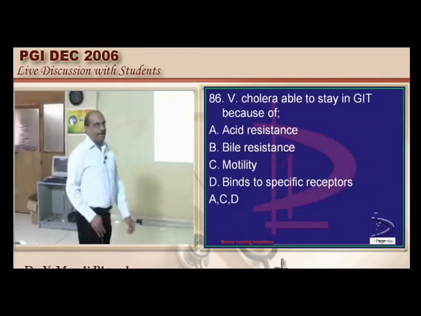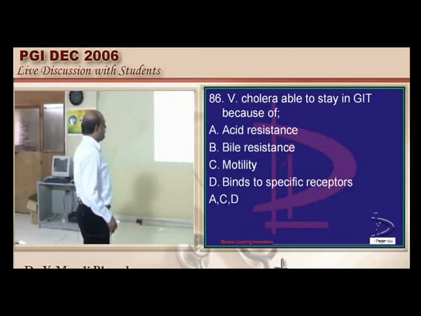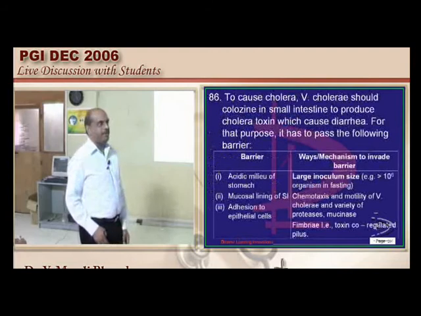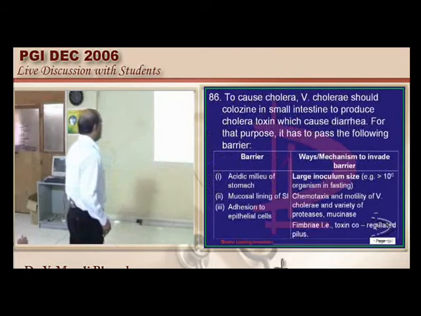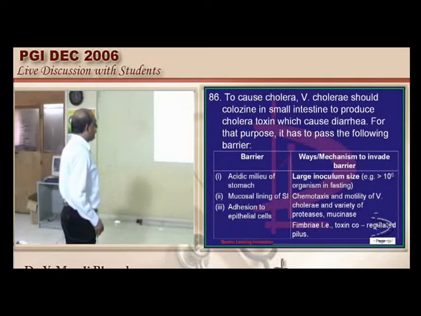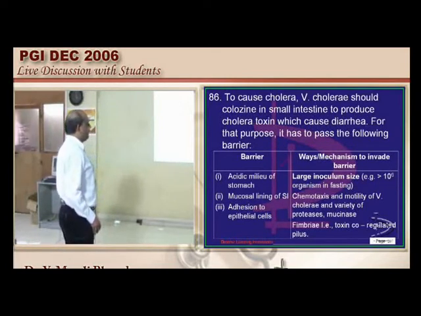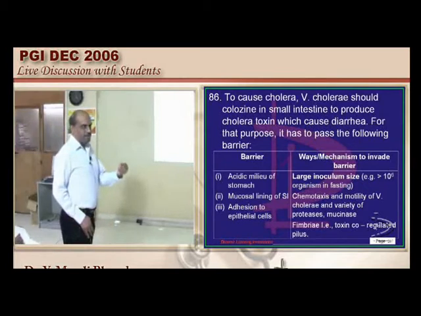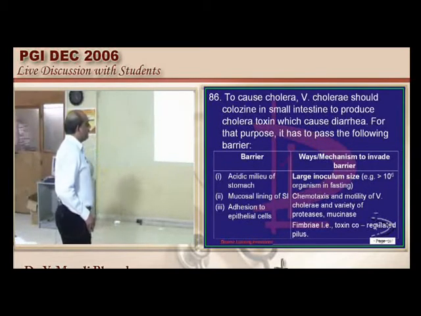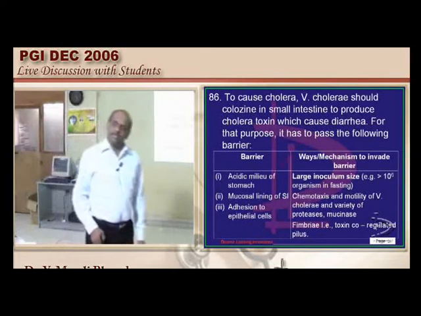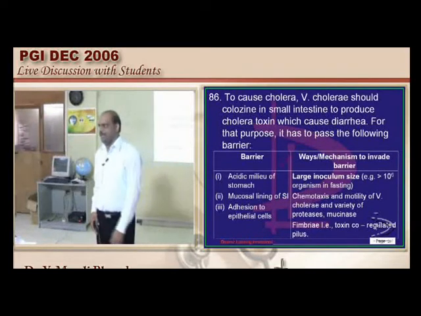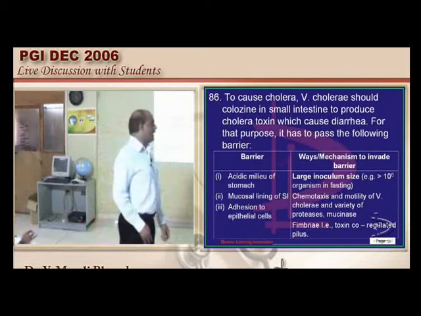Now why does Vibrio cholerae happily live in the GIT, doctor? There are some advantages that it has. Large inoculum size, the acidic milieu of the stomach, though it is a barrier, still large inoculum size, and the motility of the Vibrio are important positive factors for it. Fimbriae which it has are also advantages. But is it susceptible to the acid? Very much. It is no exception, highly susceptible.